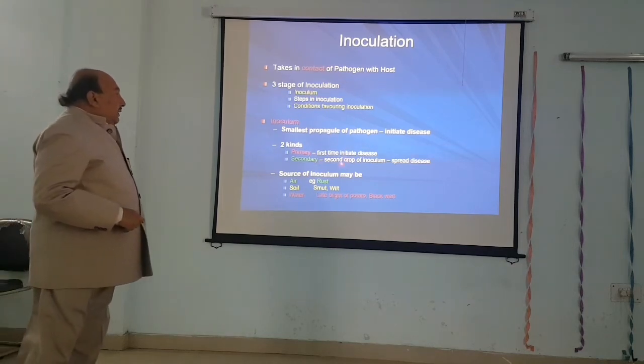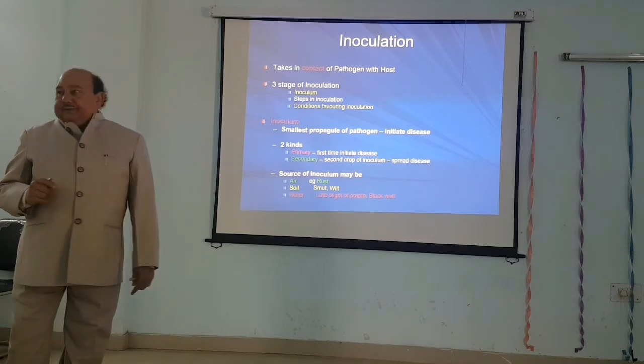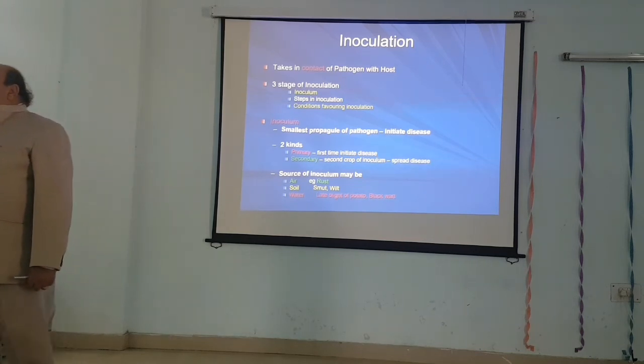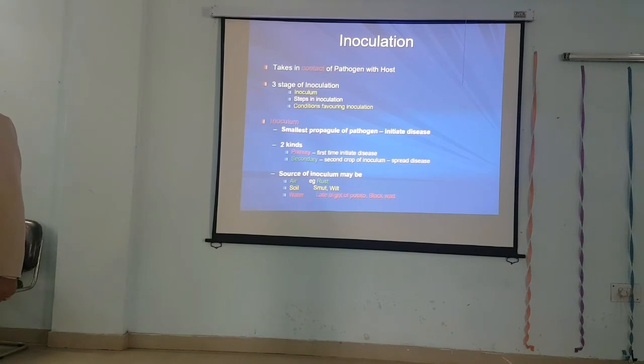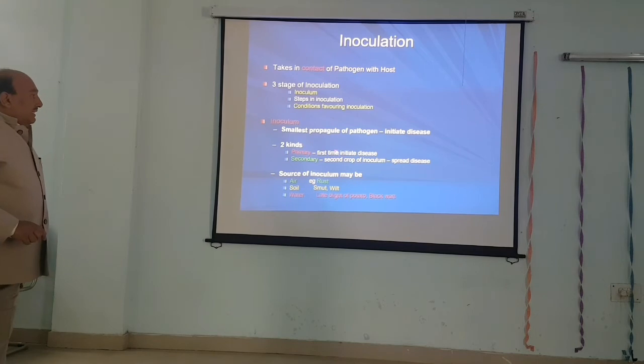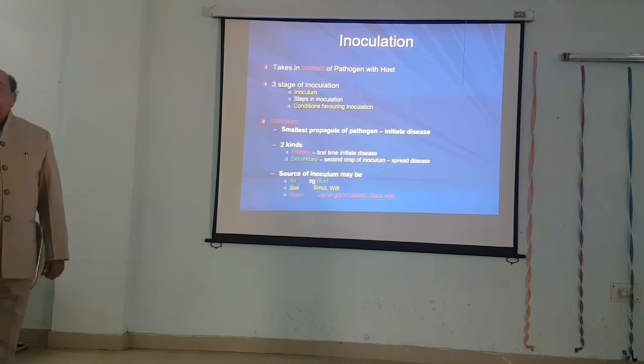And smut is a very good example of it. In the case of smut, the primary inoculum is the spores or mycelium present in the soil, which initiates the disease through the root or through the lower part of the stem. Whereas the secondary inoculum is the spores present in the inflorescence, and they spread from one host to another, or from an infected host to a healthy host, by air. So inoculum is very important, and the kinds of inoculum are also important, and how they spread.